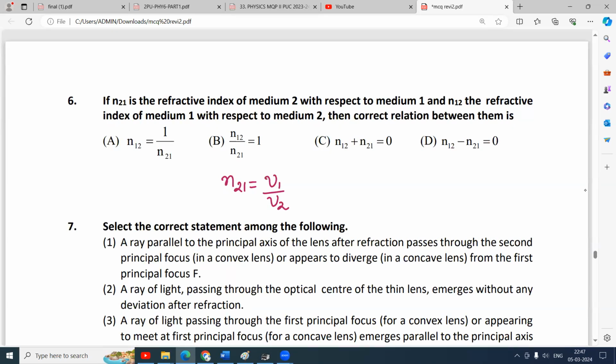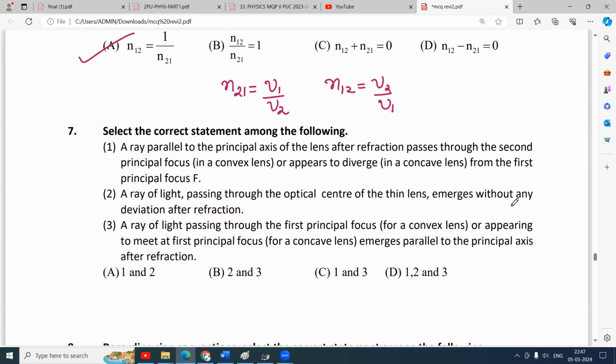And if N12 is the refractive index of the first medium, N12 is V2 by V1, then how do you relate them? You know that N21 is the reciprocal of N12, so the answer is N12 is 1 by N21. Seventh one. Select the correct statement among the following.